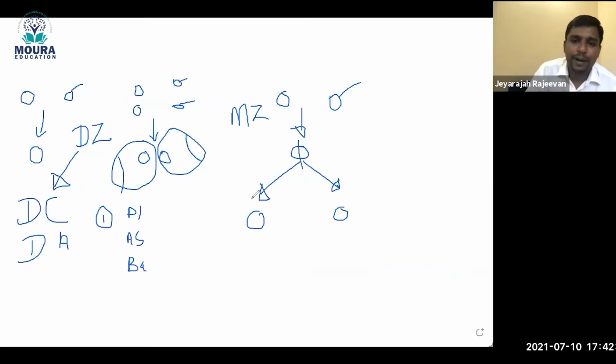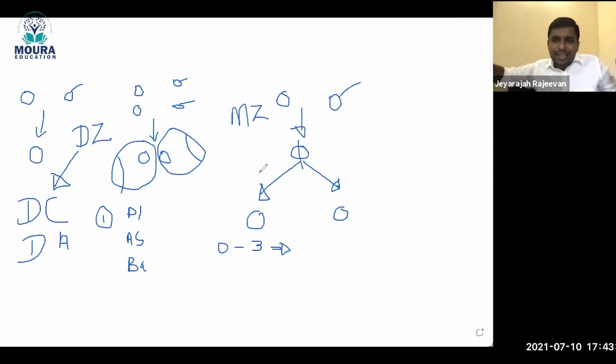So here, right, if the cleavage occurs between day 0 to day 3, I don't know your understanding, so please try to understand. Say, for example, today ovum and sperm join and fertilize to form a single baby. So today is day 0. Tomorrow will be day 1. Day after tomorrow, day 2. Next day will be day 3. So from today to the coming 3 days, that is called day 0 to day 3.